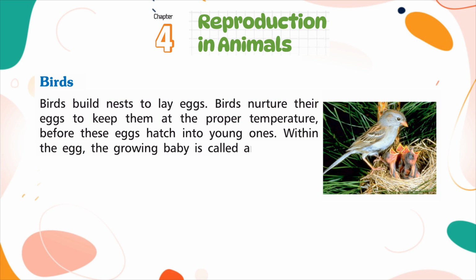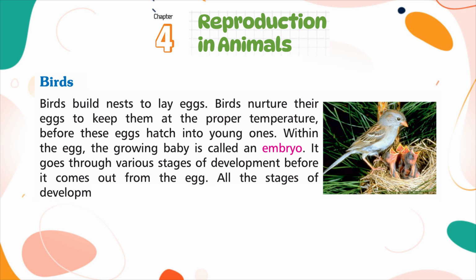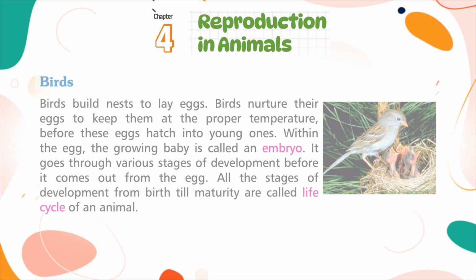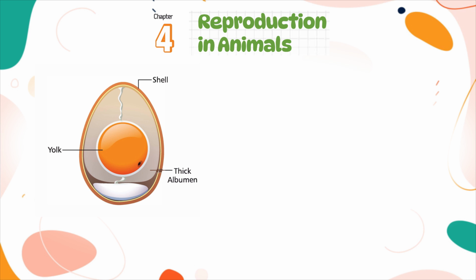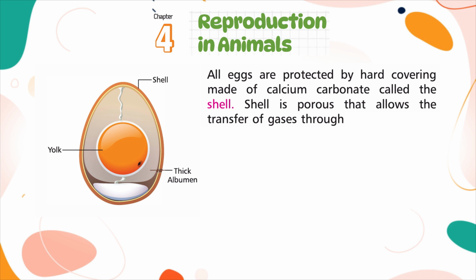Within the egg, the growing baby is called an embryo. It goes through various stages of development before it comes out of the egg. All the stages of development from birth till maturity are called life cycle of an animal. Shell, yolk, thick albumen. All eggs are protected by a hard covering made of calcium carbonate called the shell. The shell is porous and allows the transfer of gases through it.